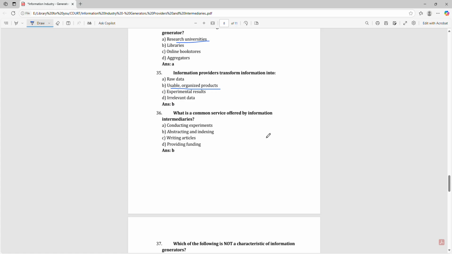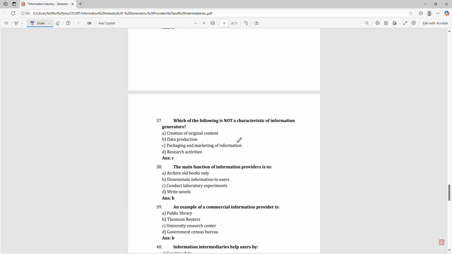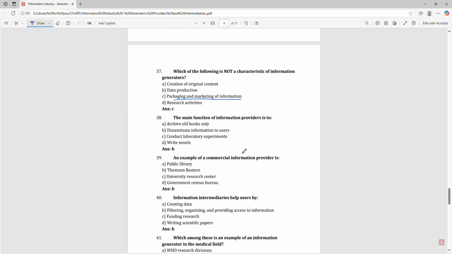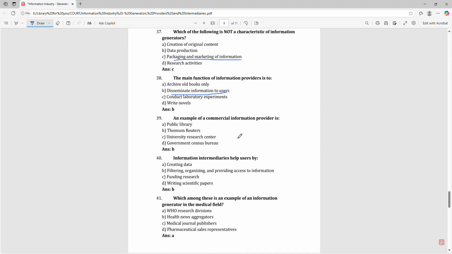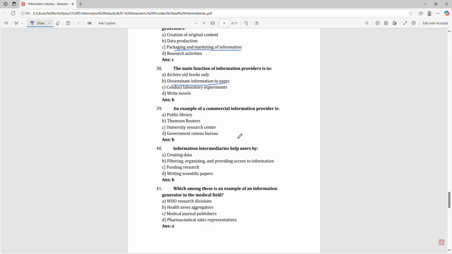What is a common service offered by information intermediaries? That is abstracting and indexing. Which of the following is not a characteristic of an information generator? That is packaging and marketing of the information. The main function of an information provider is to disseminate information to users. An example of a commercial information provider is Thomson Reuters.